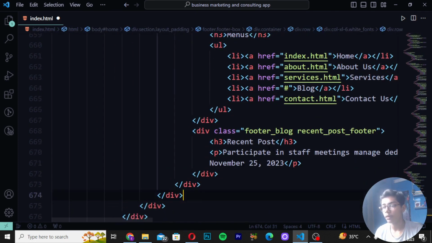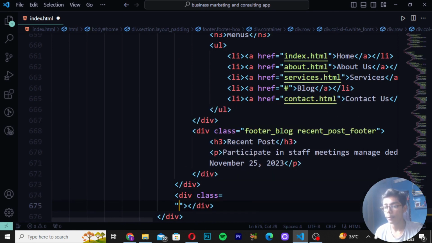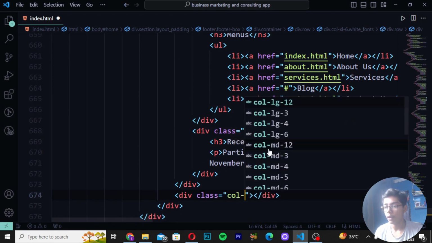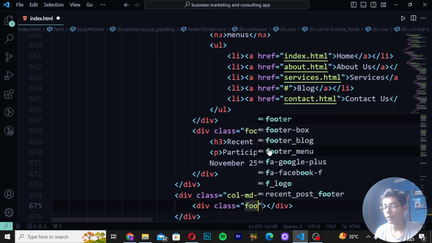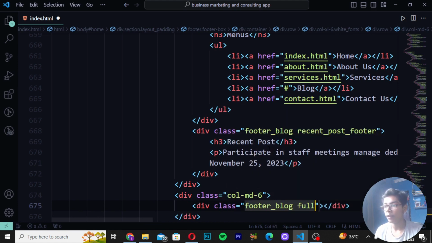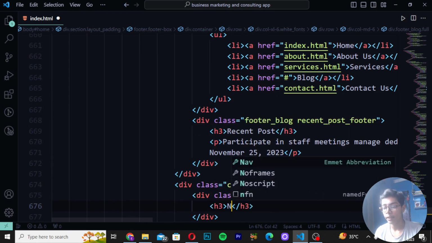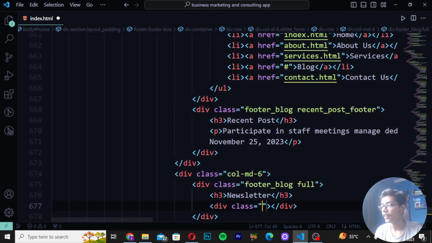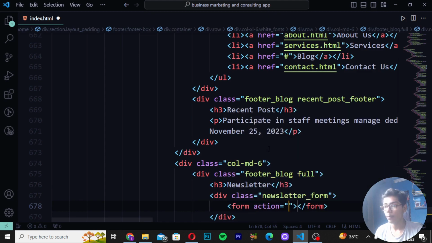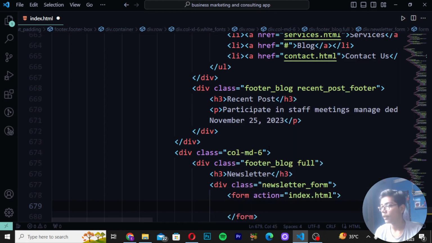Then move down and right here div class call md6. So here I will be now writing div class call md6 and then when you just written that you have to simply write here div class and then here I will be writing footer log and I will be writing here full h3 newsletter. Then right here div class right here newsletter form, right here form action and then you have to write here index file.